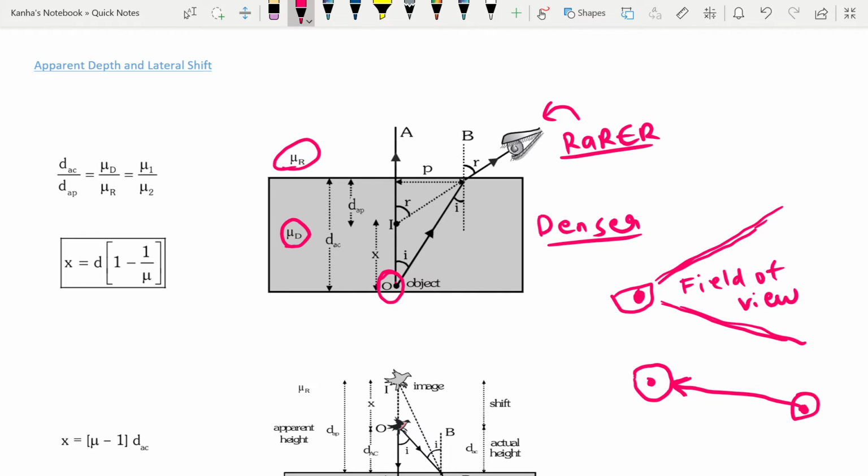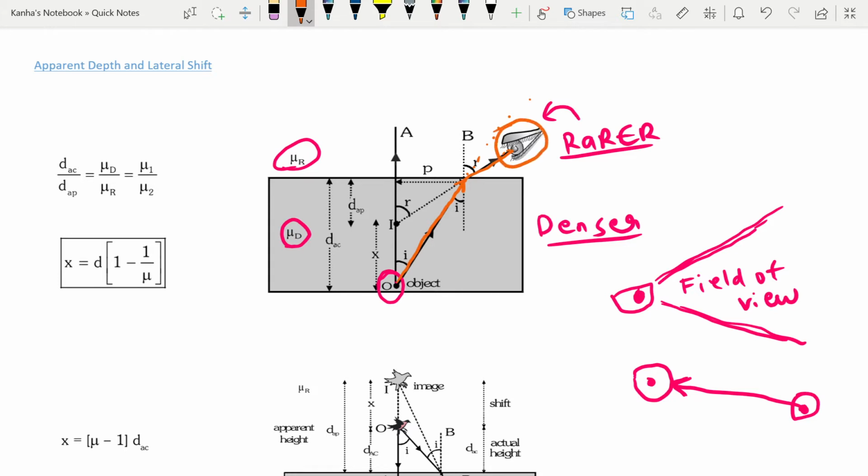Now what happens in this case? If the object is placed in a denser medium, and the ray OB is going like this, it will refract here. It will not go in this direction; it will refract and bend away from the normal, because it's going from a denser to a rarer medium. When the light reaches my eye, my eye assumes that light is traveling in a straight line and not bending at all.